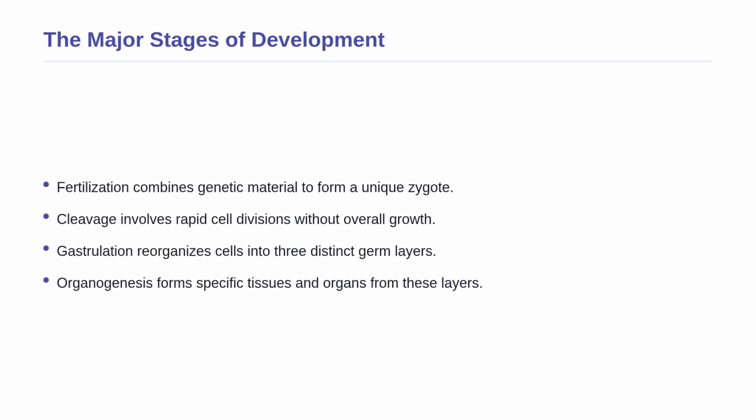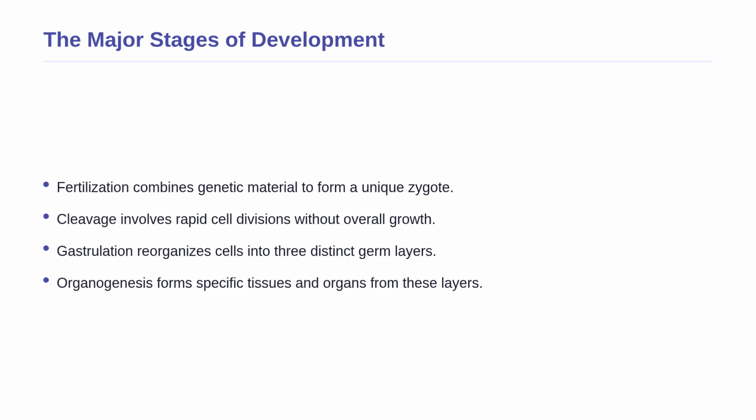Building on that definition, let us outline the specific stages of this journey. The process begins with fertilization, where the genetic material from two parents combines to form a unique, single-celled zygote. Next comes cleavage, which involves rapid cell divisions. Interestingly, during cleavage, the embryo does not grow in overall size.